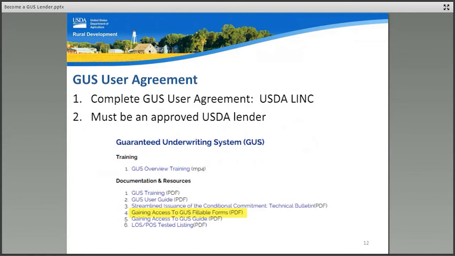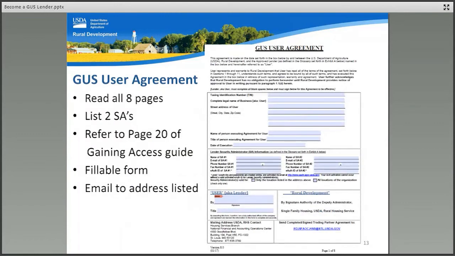The GUS user agreement is located in the Gaining Access to Fillable Forms. Only approved USDA lenders may apply for GUS lender approval. This is a screenshot of the first page of the GUS user agreement. The agreement is a fillable PDF. Please read all 8 pages of this agreement.